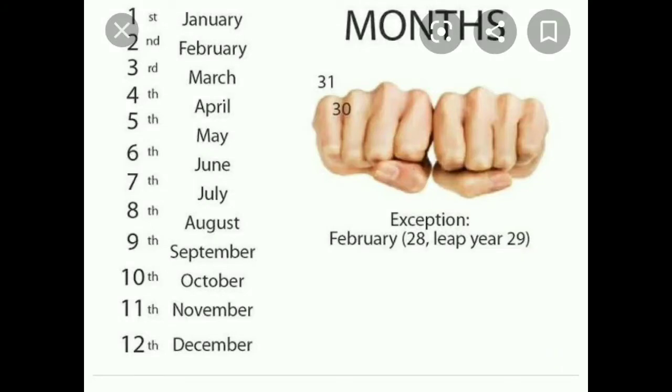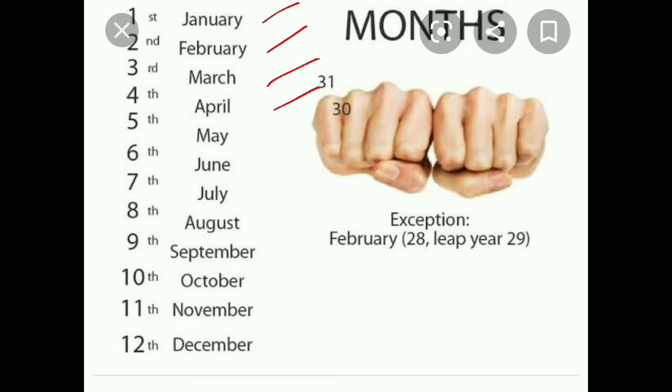Children, let's see the months of the year. There are 12 months in a year. The first month of the year is January, spelling January. The second month of the year is February. And the third month of the year is March.